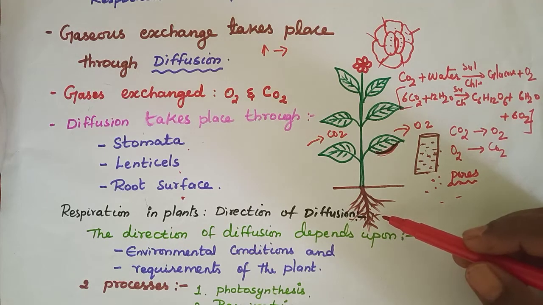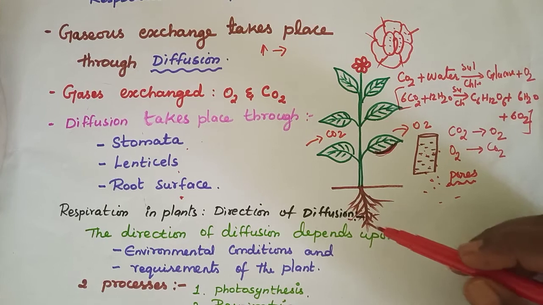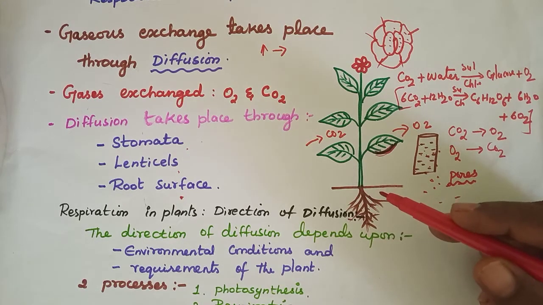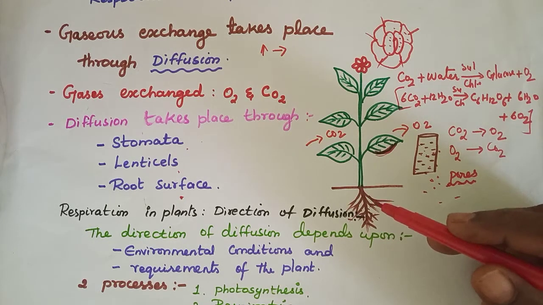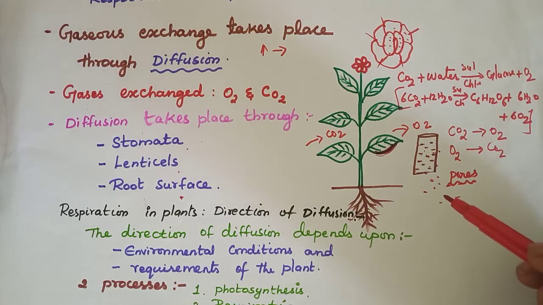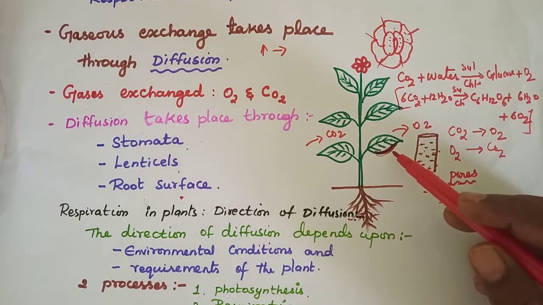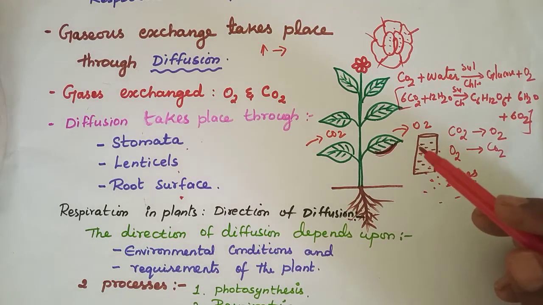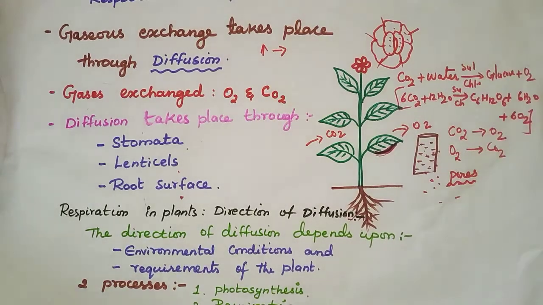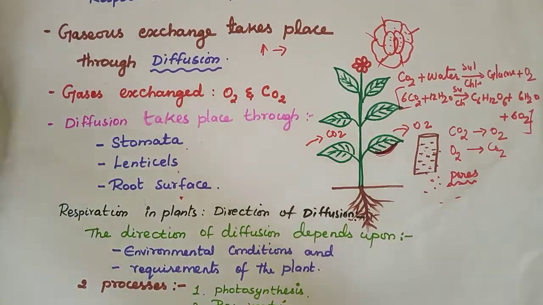So with the help of the root hairs and root surface, they can exchange the gases. But most of the respiration takes place with the help of lenticels and stomata. The root has only a little percentage. Understood, children?